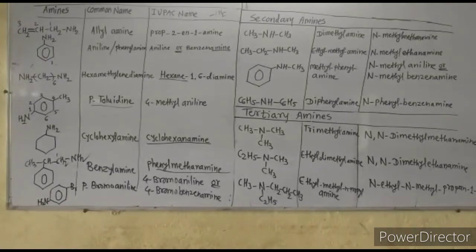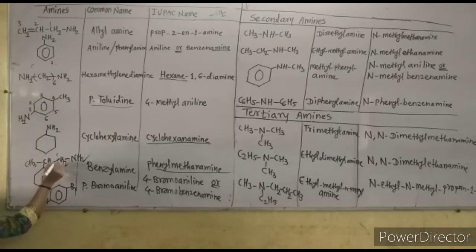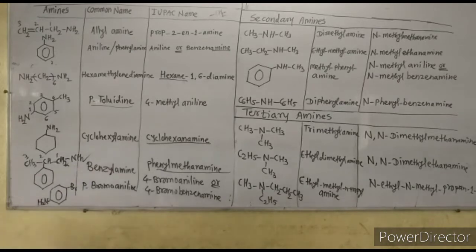Now see here, this is very important to give the name of such aniline. Number the carbon atoms from the carbon to which the NH2 group is attached: 1, 2, 3 in this way. Now the IUPAC name of this compound is 2-phenyl propanamine. This will be asked in the examination. Such compounds may be asked.